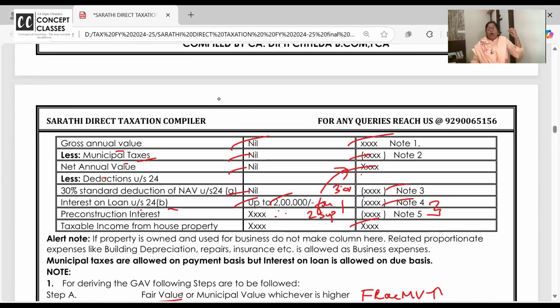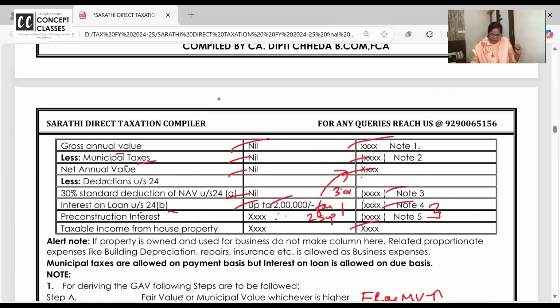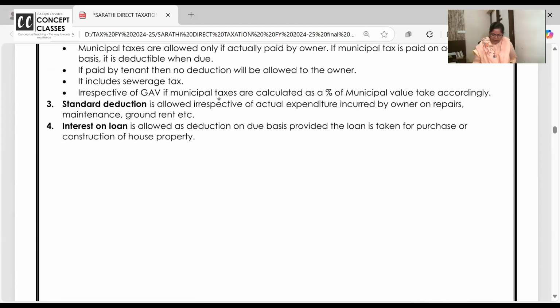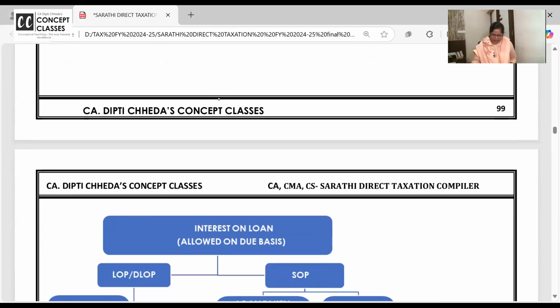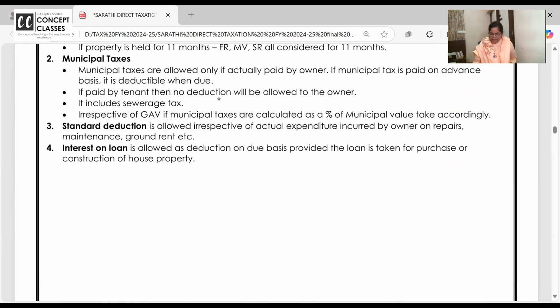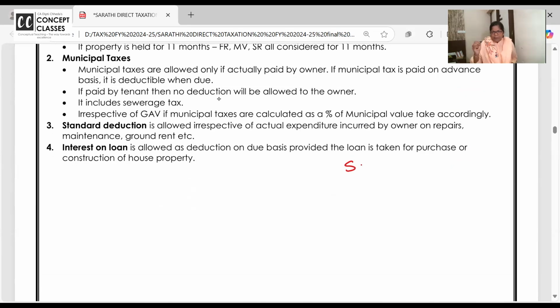Self-occupied property, always there's going to be loss. Don't make a silly mistake in the exam. Self-occupied property, if it is written somewhere, and if I have not written it, then you write it. I want all of you to write here somewhere, wherever space is there. My alignment is little disturbed today because yesterday some corrections I have made. Then again, it's not realigned. So one page here and there, your material. So self-occupied property will always show loss.